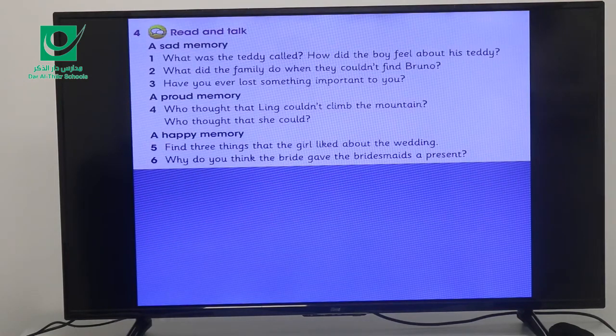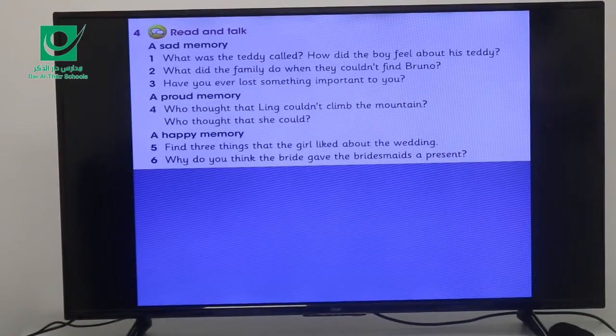Now, number 2, a proud memory. Who thought that Link couldn't climb the mountain? And who thought that she could? Actually, the first part of the question, who thought that Link couldn't climb the mountain? It was her mother. And who thought that she could? Link's grandfather. The third memory, a happy memory.